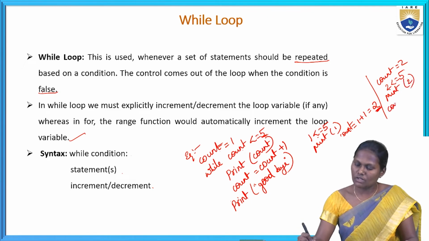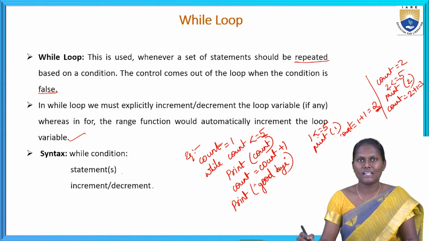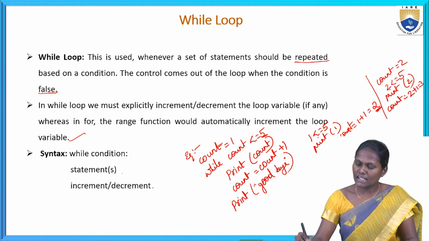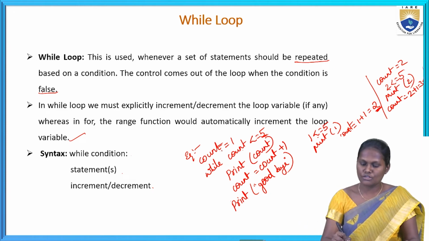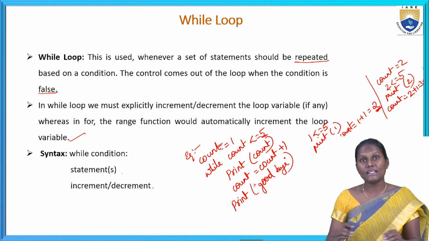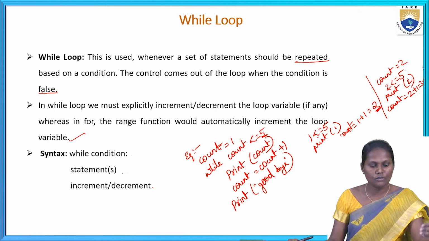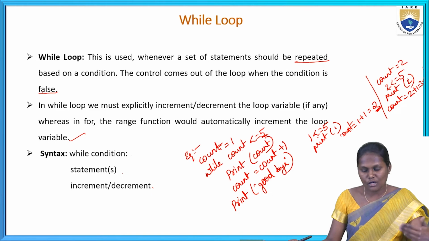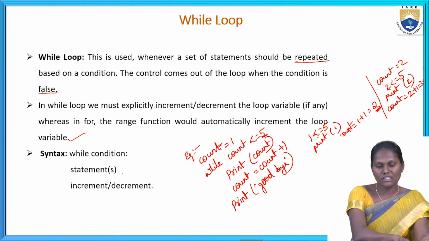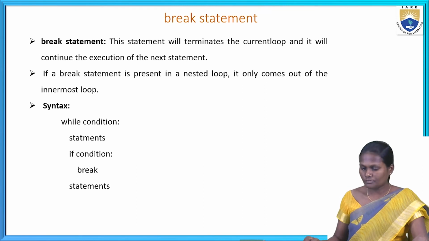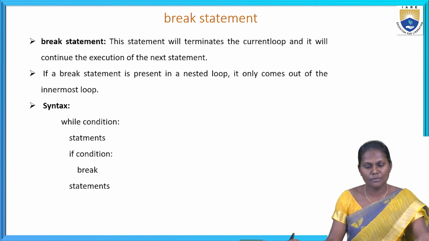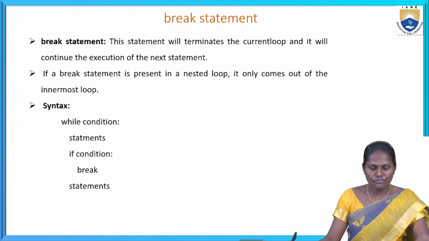Next, count equals 2 plus 1, which is 3. Again the loop continues with the count value as 3. Like this, the loop repeats 5 times. I hope you can understand about the while loop and also the for loop.